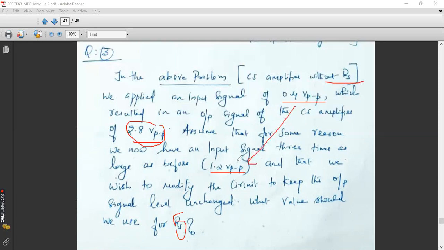So after giving 1.2 volt peak to peak, still I have to maintain my output as 2.8 volt peak to peak. Okay. After giving 1.2 volt peak to peak also, I have to maintain the same previous output, that is 2.8 volt peak to peak. So for that, I am modifying the circuit by inserting a resistance RS and we have to find the value of RS. Can anybody tell me how we can proceed?